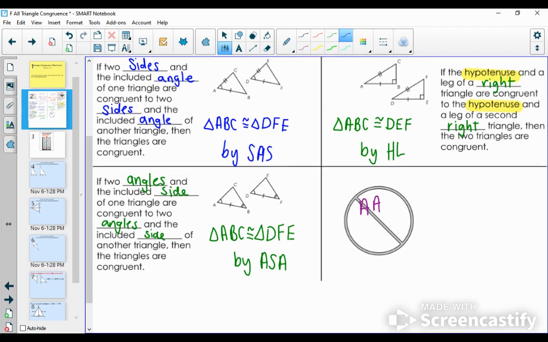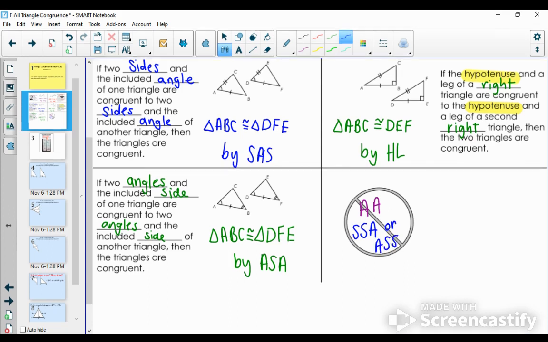The other one that's going to try and trick us, just because it's a set of S's and A's, is side-side-angle or angle-side-side. Again, that's not one of our shortcuts. So if you see two sides and the non-included angle being congruent, it doesn't tell us enough information.